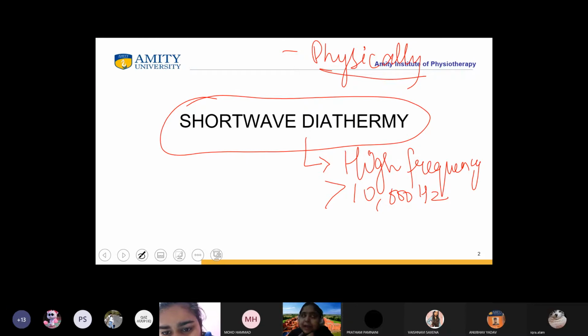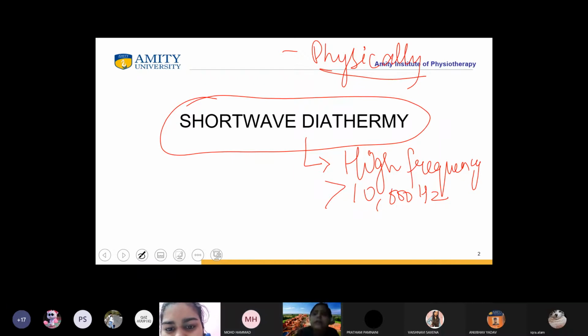When physically you see this modality, what all do you infer from it? Is it a heavy modality? Is it easily portable? Is it a lightweight modality? How will you classify shortwave diathermy? Charu? Ma'am, it is heavyweight. Very good. Hamad? Ma'am, heavyweight, but it is mobile. It has wheels below, we can place it from one place to another. Very good point you have stated.